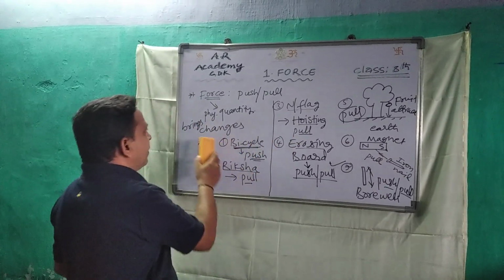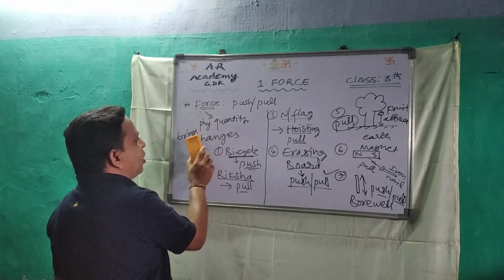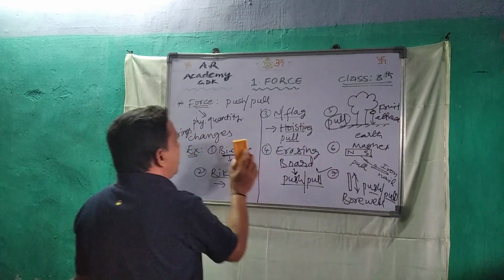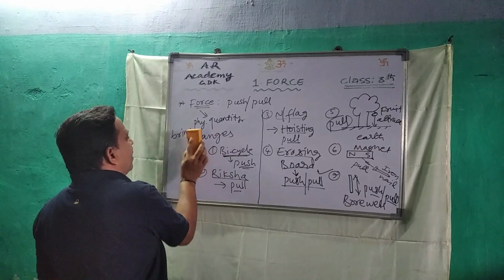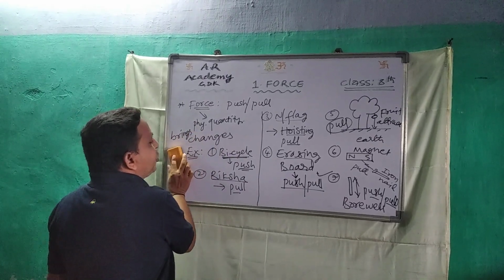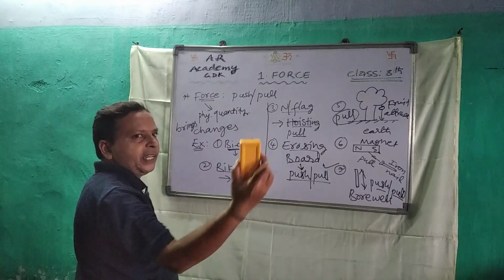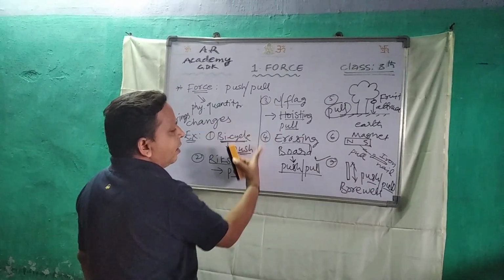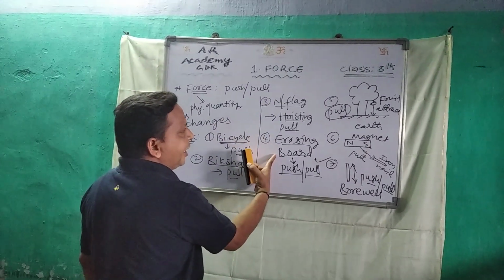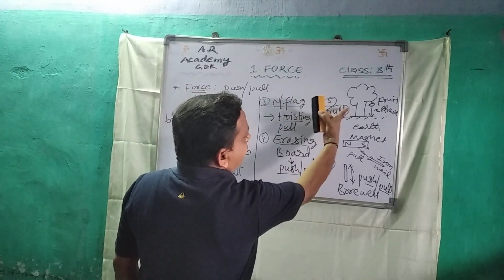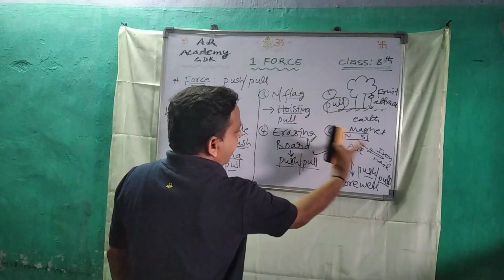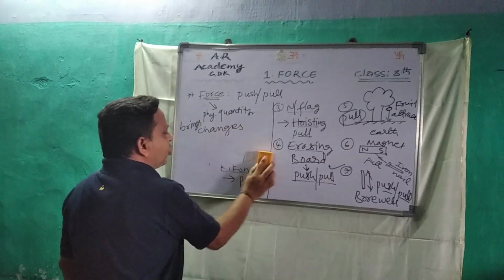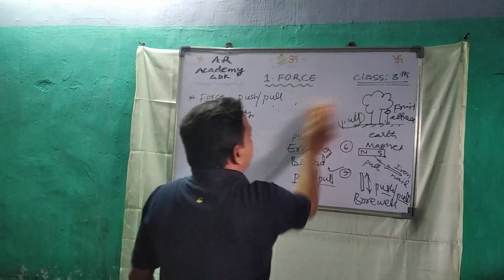But children, force is push and pull. It is a physical quantity which brings changes. These are all changes. And now we will learn what the units are. Please write down this: bicycle, rickshaw, national flag, blackboard or whiteboard, tree and fruit, magnet and iron nail, and borewell. And next we will learn units.